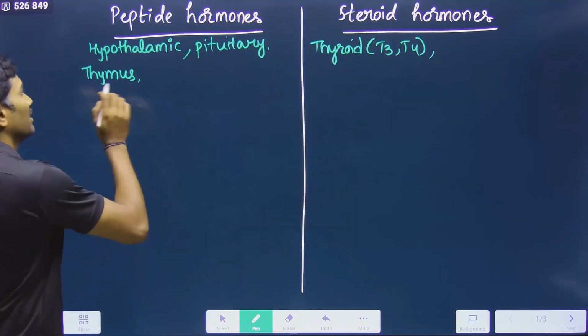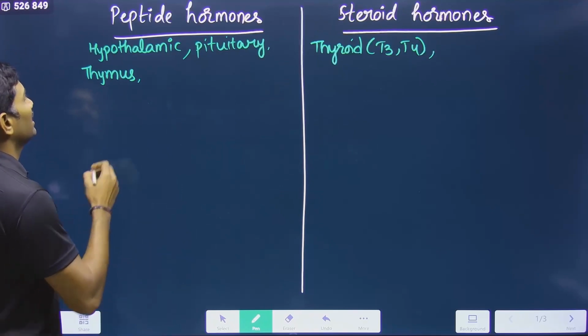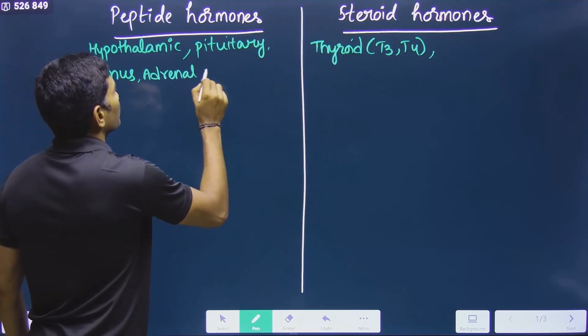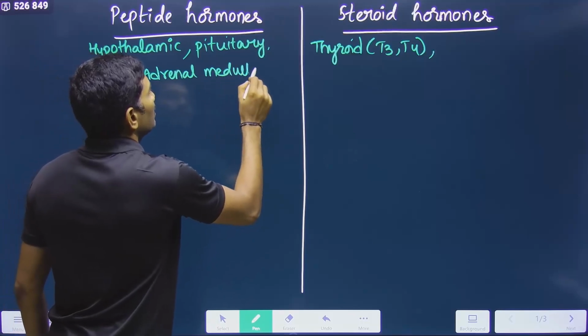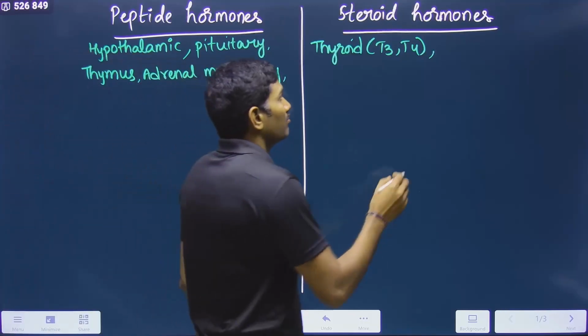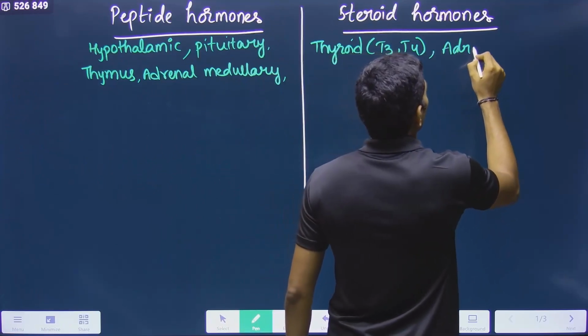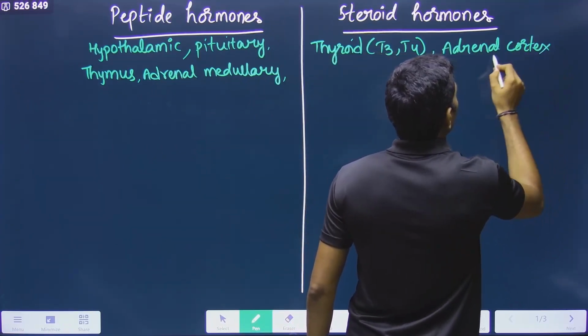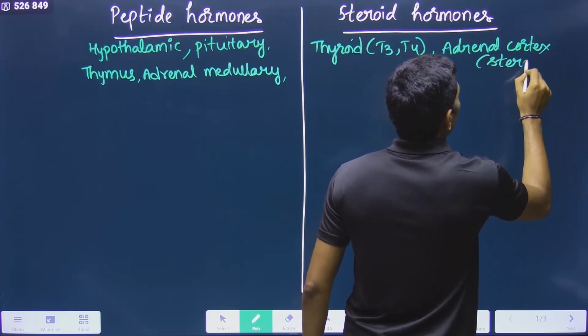Please remember this. And next, what are the other major things? Adrenal medullary hormones. Adrenal medullary hormones means epinephrine, which will come under this group. But adrenal cortex hormones, adrenal corticoids, are steroid hormones, right?